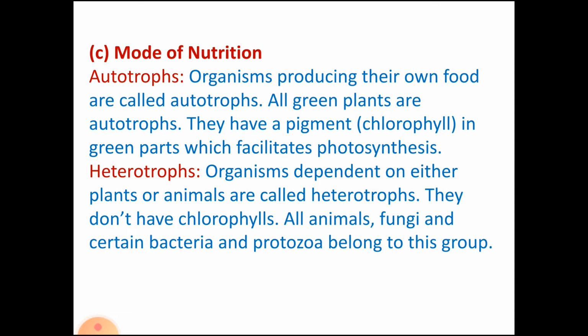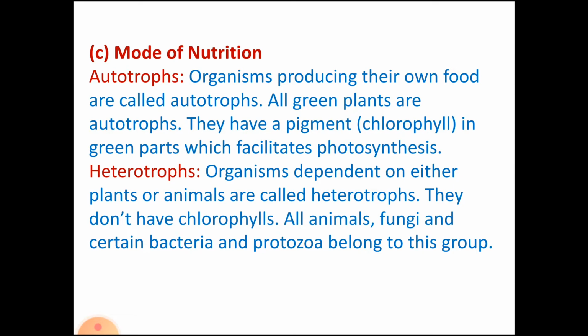Photosynthesis, as you know, is a process by which plants make their own food in the presence of sunlight, the chlorophyll pigment, carbon dioxide and water.